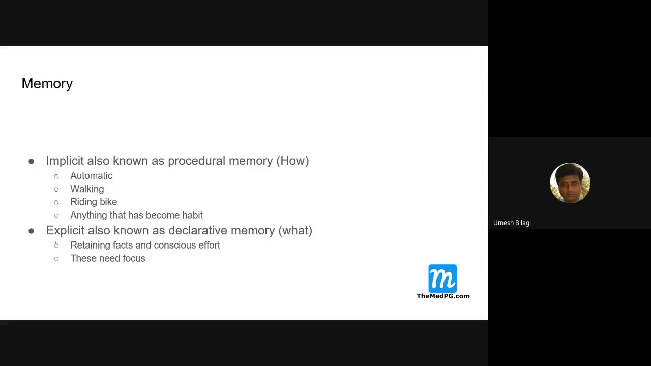Now we have another memory, which is also known as explicit memory or declarative memory. This is retaining the facts, and a conscious effort is there. Implicit memory is more subconscious, but this one needs conscious effort and focus. This doesn't need focus, whereas this needs focus. So we'll go to the next slide.